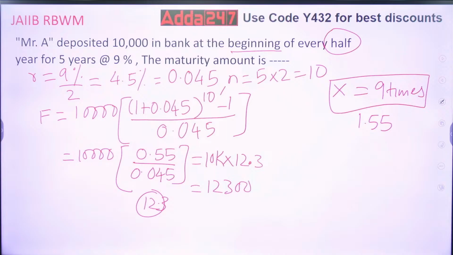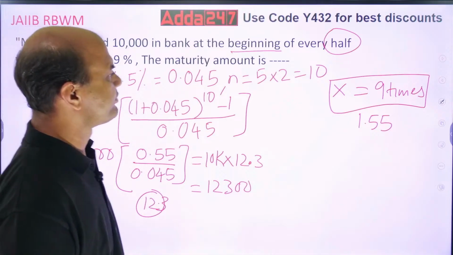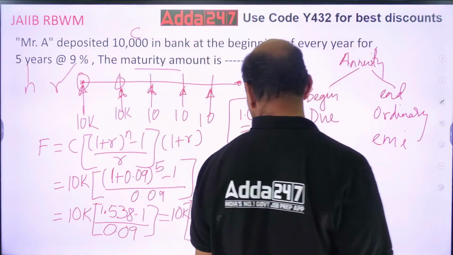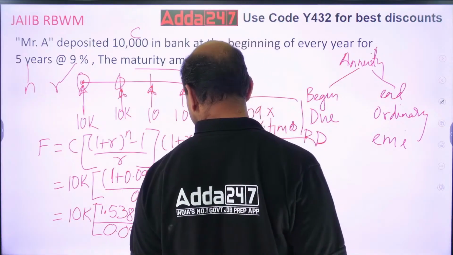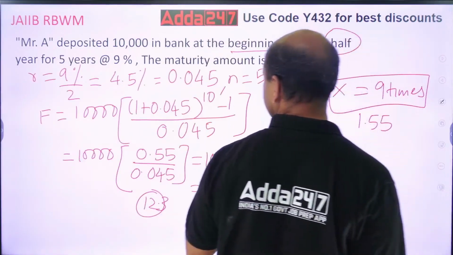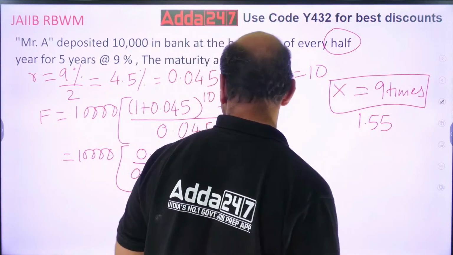See the difference. Earlier answer you got was 60,000 because it was deposited once in a year. Here I am depositing 2 times, every half year. Okay? So I am getting a higher amount. Got it everyone? Are you getting the same answer? Here I was getting 60,000, isn't it? And here I am depositing not 12,000. Here multiplication is different.